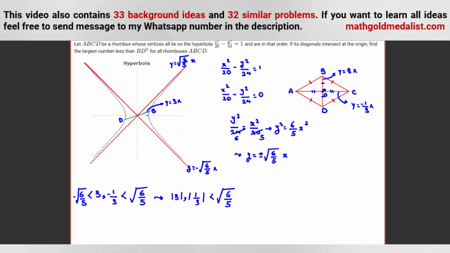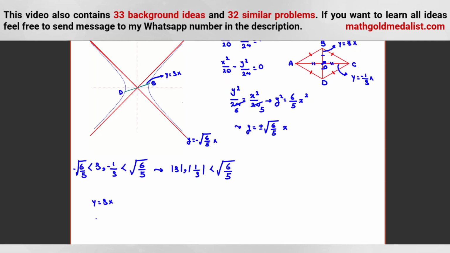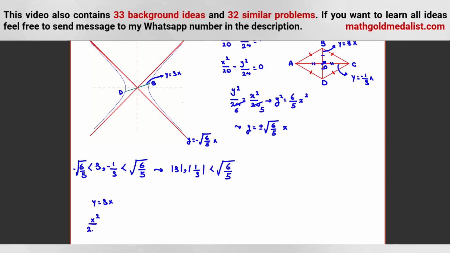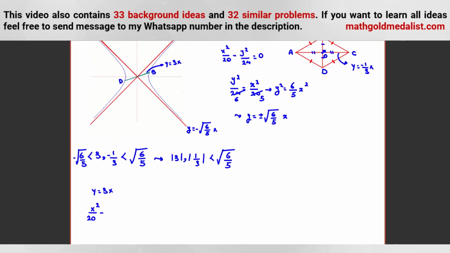So we should find points B and D, the intersection of y equals sx and this hyperbola, x squared over 20 minus y squared over 24 is equal to 1. If you find the intersections of these two, one of them is B, one of them is D.